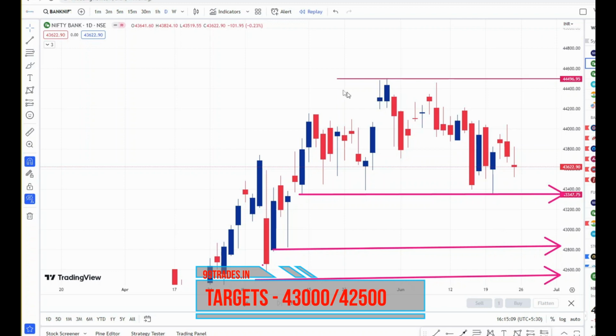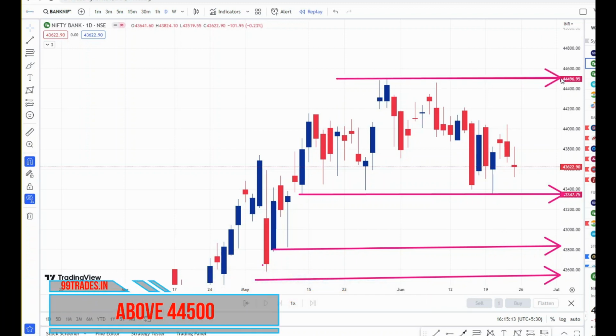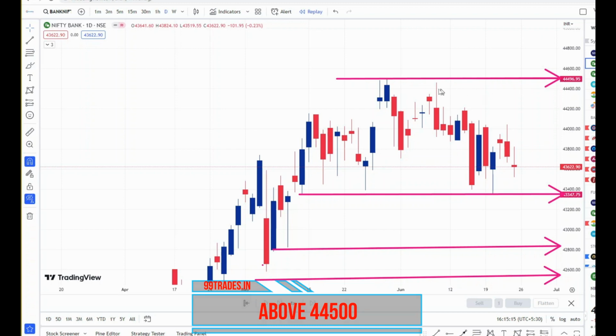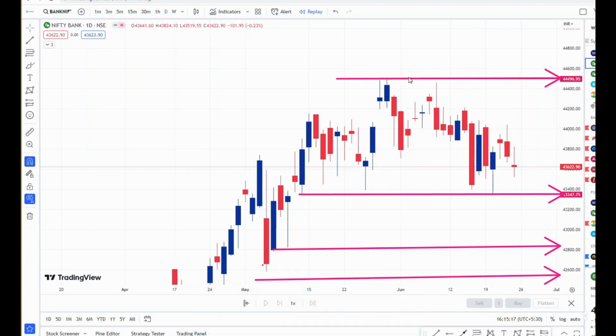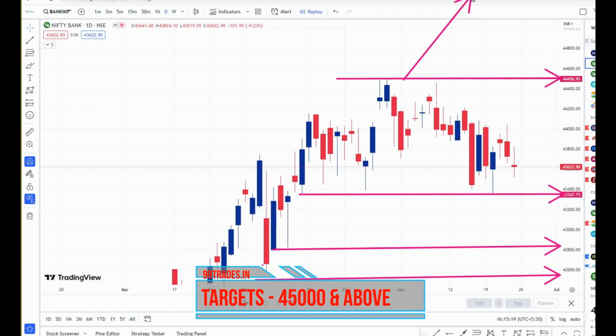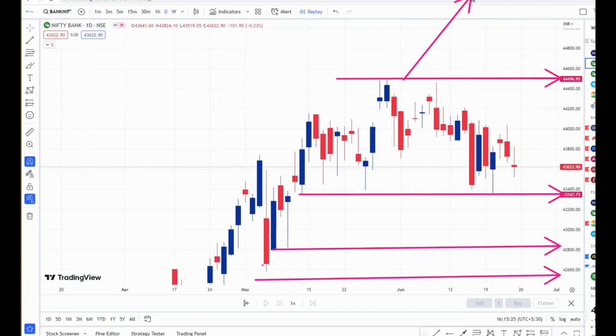On the upside, only above this level, 44,500, that is if Bank Nifty sustains above 44,500 only, then we can see a long, that is we can see a trending move on the upside. Then our next targets will be 45,000 and new all-time highs. That's all for Bank Nifty for this week.